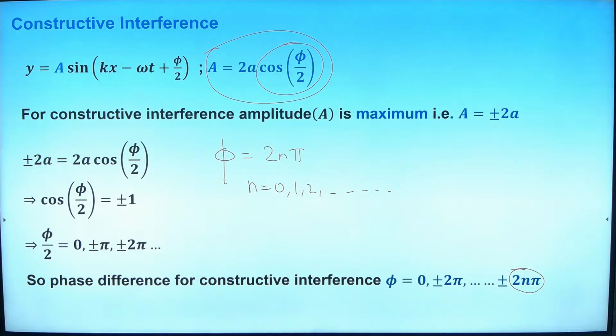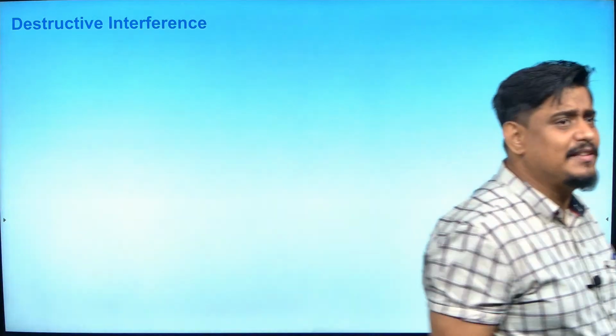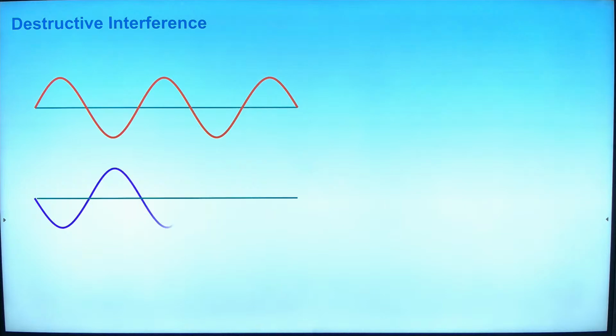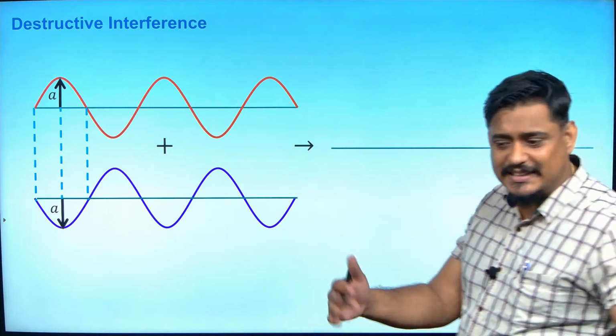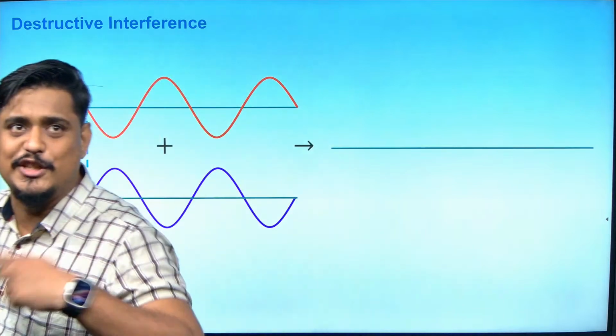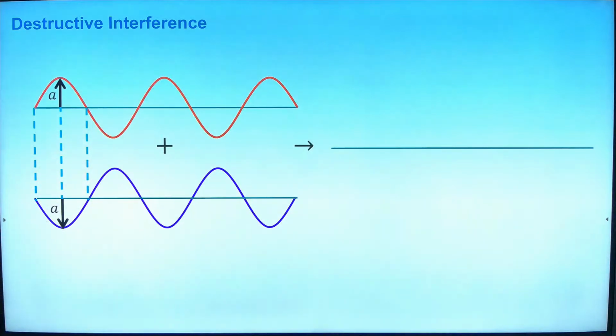So now we will talk about destructive interference. Somebody wants to ask something? I don't think so. Okay. I told you what is the meaning of destructive interference. If two waves are meeting in this way, crest of one wave, trough of another wave, what will happen? The net amplitude will become plus a minus a. What will that be? 0. You are going to get a straight line. There is no wave going to form because crest, trough, 0, 0, 0, 0. No wave will form, and so the amplitude is 0.